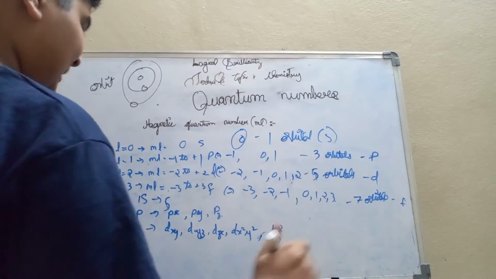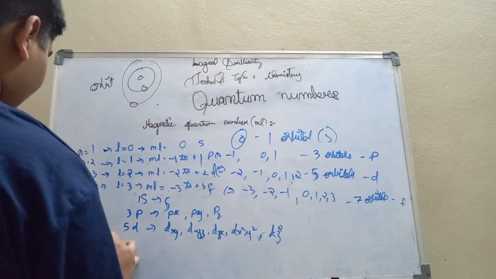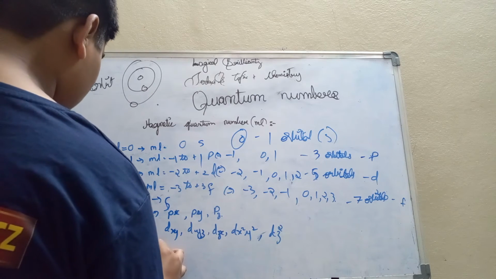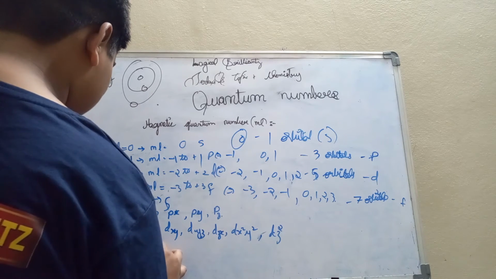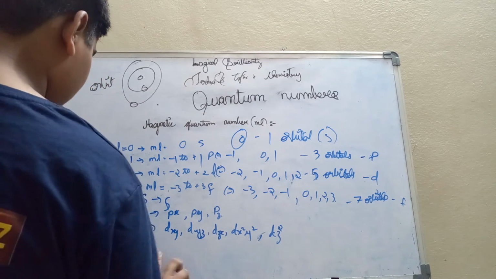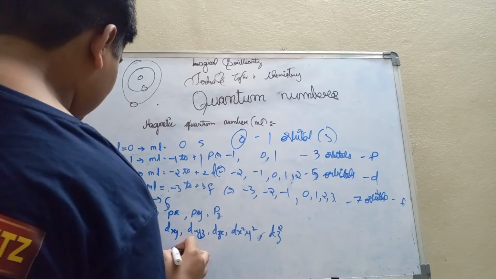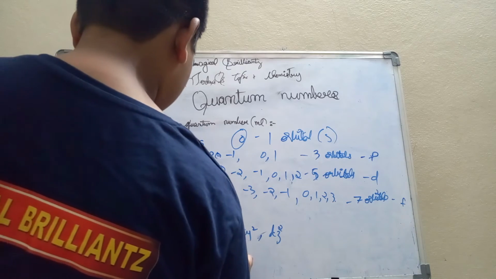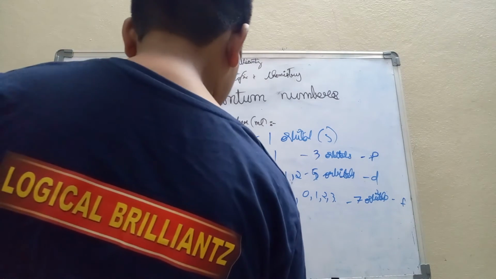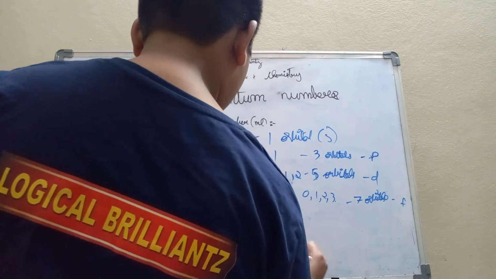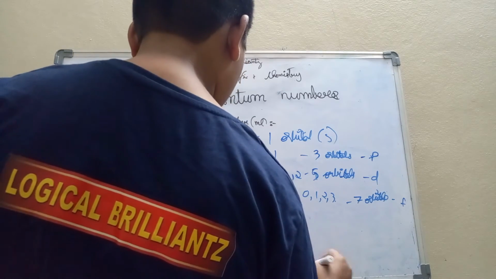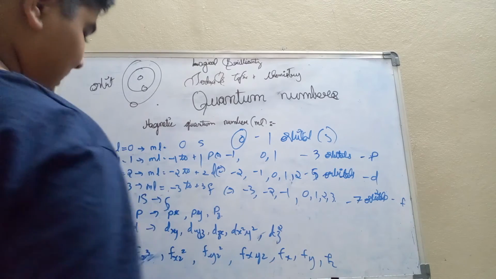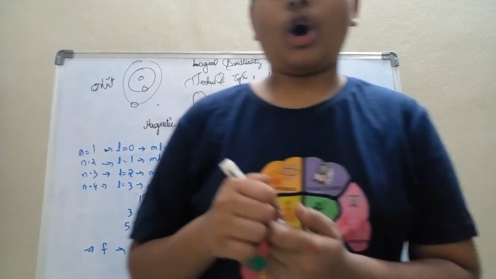There are 5 d orbitals and there are 7 f orbitals which are fz cube, fxz square, fyz square and fxyz and fx, fy and fz. 1, 2, 3, 4, 5, 6, 7. There are 7 f orbitals.